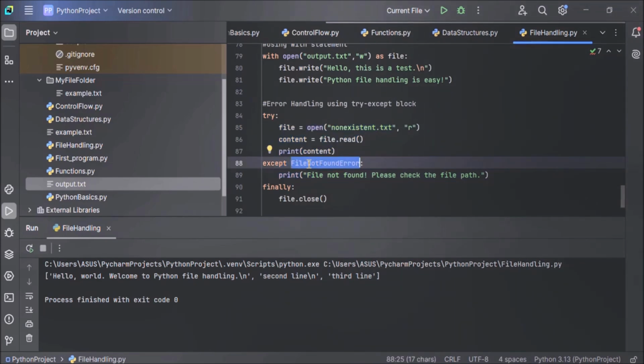Except FileNotFoundError. Here we are handling the exception by printing the message in the output window: file not found, please check the file path. And finally, we are closing the file to ensure that the file is closed even if an error occurs. Now let's execute the code and see the output.